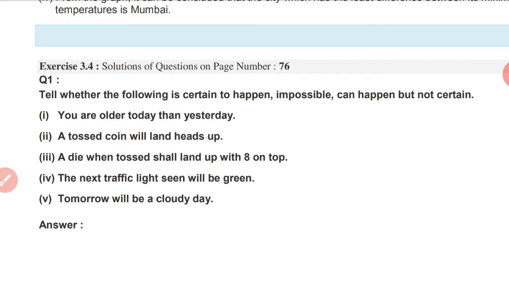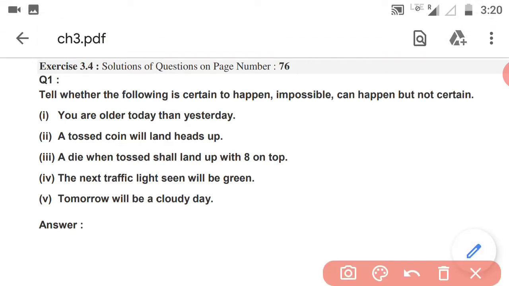So question number 1. Tell whether the following is certain to happen, impossible, or can happen but not certain. Certain to happen means it will certainly happen, and impossible means there is no possibility. Can happen but not certain means it can happen, but it is not sure that it will happen.